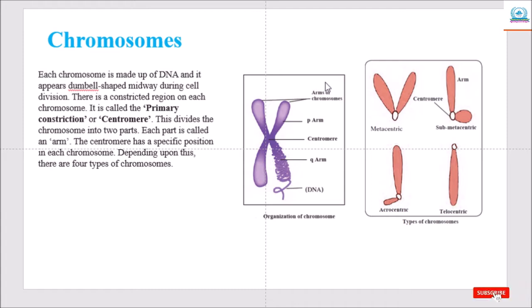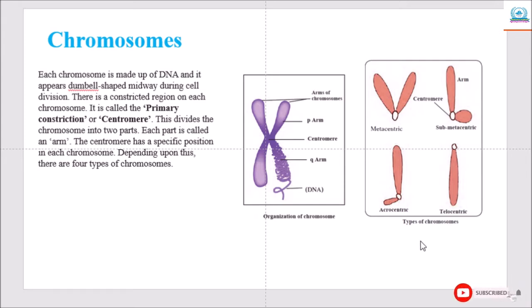First, metacentric. The centromere is exactly at the midpoint in this chromosome and therefore the chromosome looks like the English letter V. The arms of this chromosome are equal in length. Second is the submetacentric. The centromere is somewhere near the midpoint in this chromosome, which therefore looks like the English letter L. One arm is slightly shorter than the other.